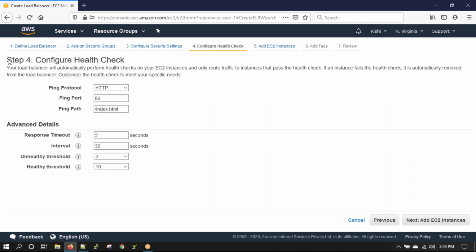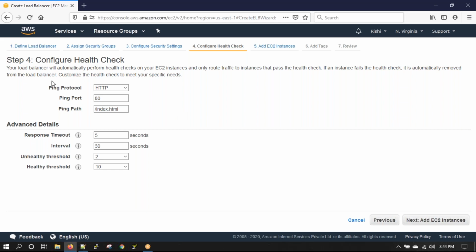So you remember there is a health check that is defined in the load balancer. What is this health check for? This health check is to check the health of what? The load balancer or the EC2 instance? This is to check the health of the EC2 instance, right?